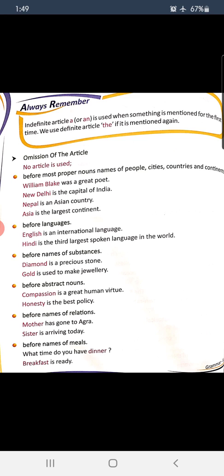Okay. Before languages, like English is an international language, Hindi is the third largest spoken language in the world. Before names of substances, diamond, gold. Diamond is a precious stone. Gold is used to make jewelry.